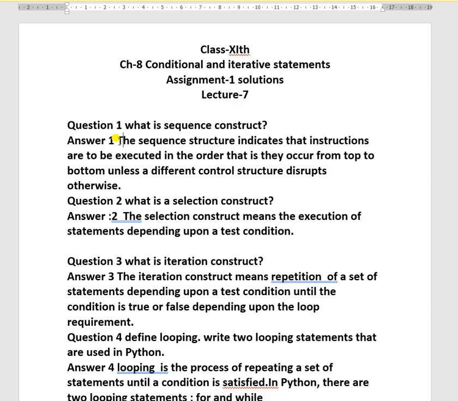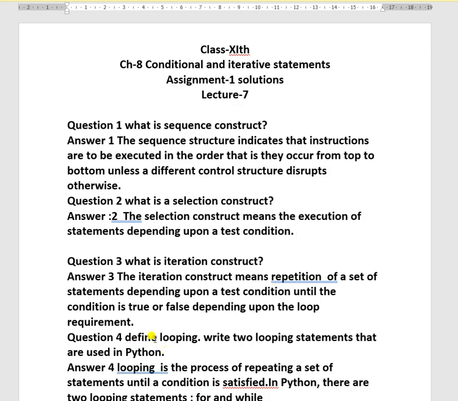Question number 2. What is a selection construct? The selection construct means the execution of statements depending upon a test condition. What is an iteration construct? The iteration construct means repetition of a set of statements depending upon a test condition, until the condition is true or false depending upon the loop requirement.